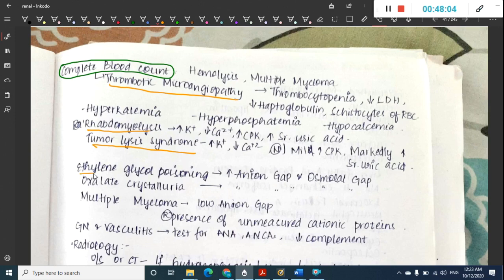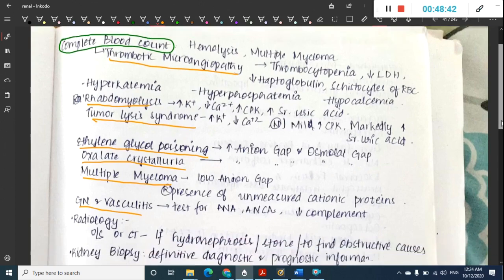Then in ethylene glycol poisoning, you will see increased anion gap and osmolar gap. In oxalate crystalluria, you also see increased anion gap and osmolar gap. Then in multiple myeloma, a low anion gap is seen because of the presence of unmeasured cationic proteins. Then if there is any glomerulonephritis or vasculitis, you will have to test for antinuclear antibodies or anti-neutrophil cytoplasmic antibodies, or test for decreased complement proteins.